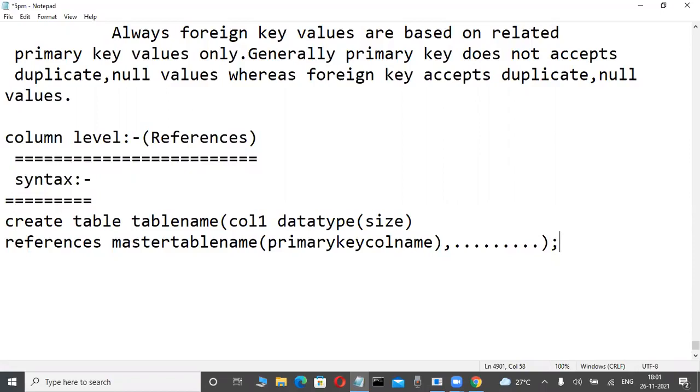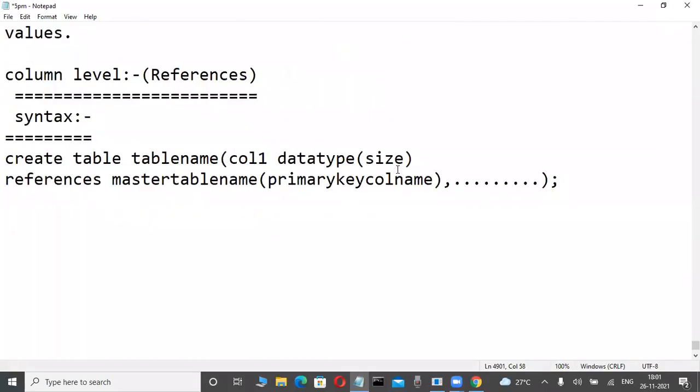Then only the data side, so many things are there. Okay? Completed.